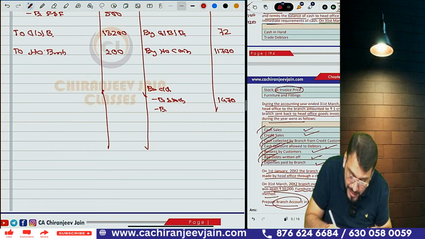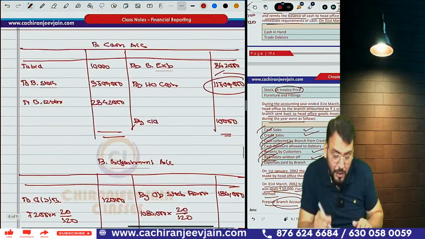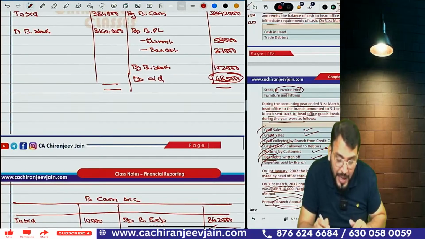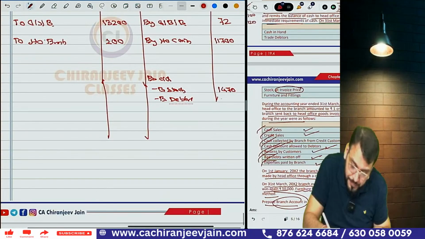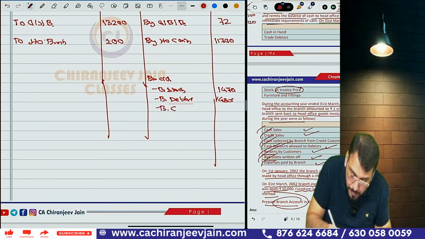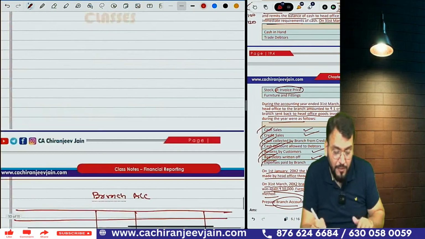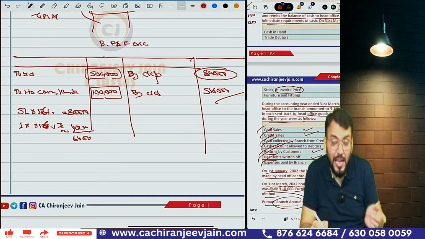Then branch debtor account. That also we calculated as a balancing figure. So you need to prepare one debtor account and find out the closing debtor. That is 4 lakh 85,000. Write down 485. Then branch cash account, which is already given as 10,000. And branch furniture and fittings. The closing balance we already calculated for furniture and fittings was 5 lakh 16,000 after depreciation.